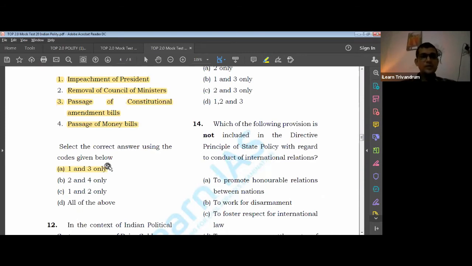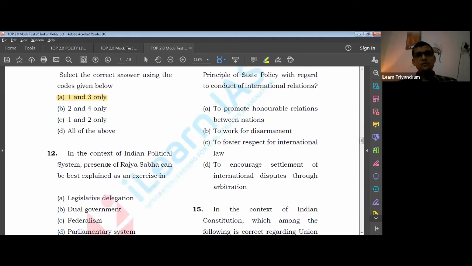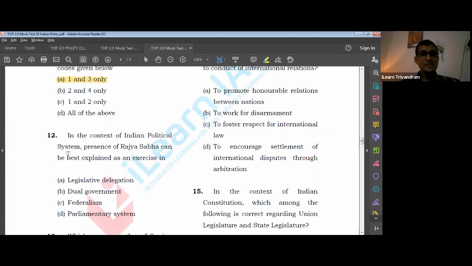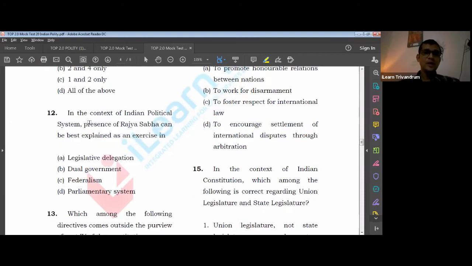In the 12th question: in the context of the Indian political system, the presence of Rajya Sabha can be best explained as what? What is the role of Rajya Sabha in our Indian parliament? What does it represent? Does it represent the people, or does it represent the state? It represents the state. And how do we define the role of state in Indian democracy? The role of states is by virtue of the principles of federalism, right? Where center and state have an established relationship in the constitution. So this means that federalism should be the answer. The presence of Rajya Sabha can be best explained as an exercise in federalism.